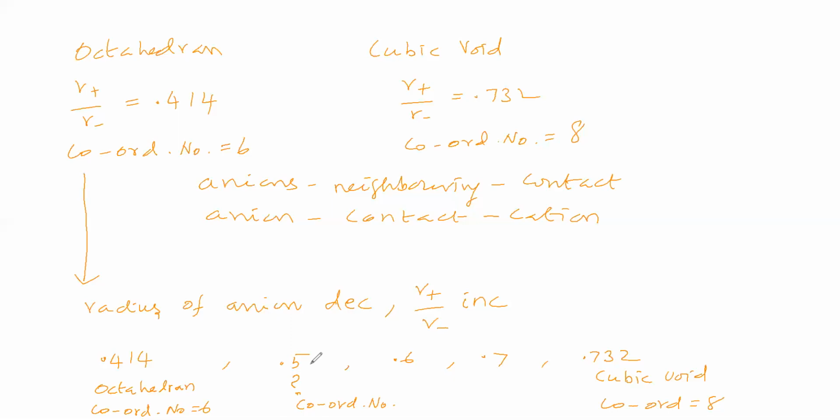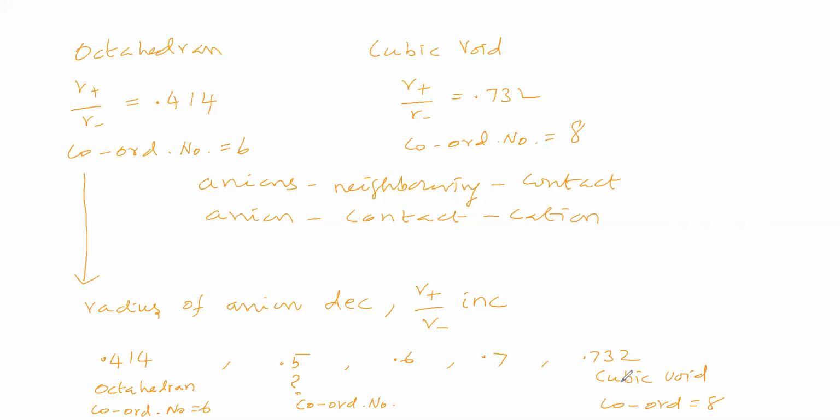Consider these voids, and as per that, say the answer. When the radius ratio is 0.5, what is the coordination number possible?